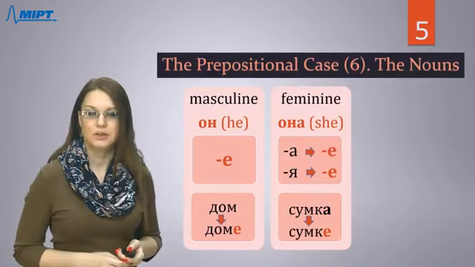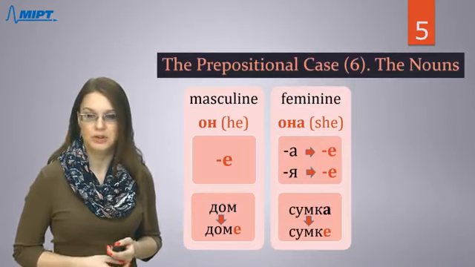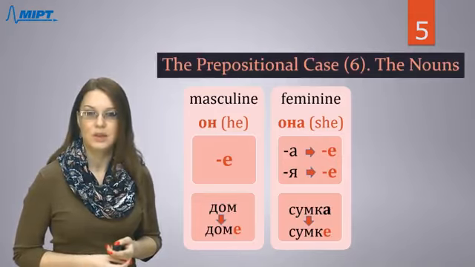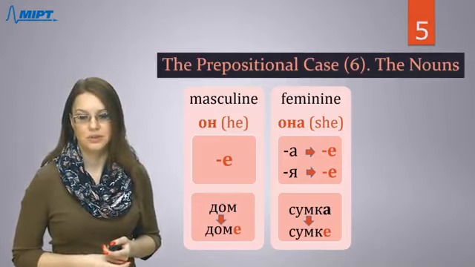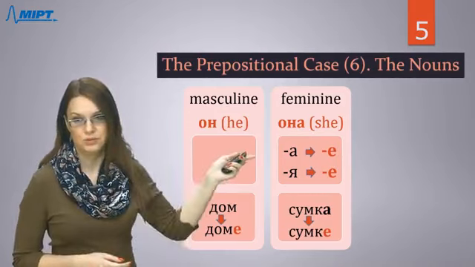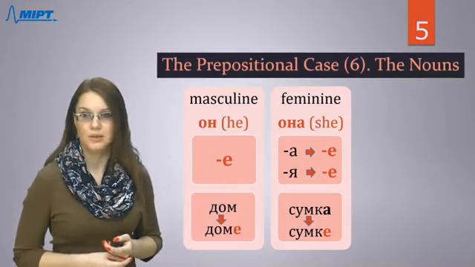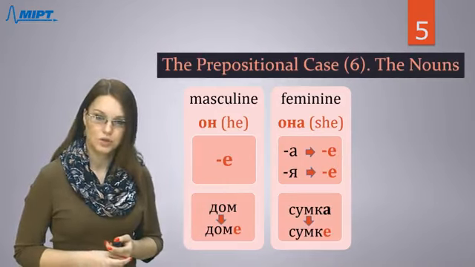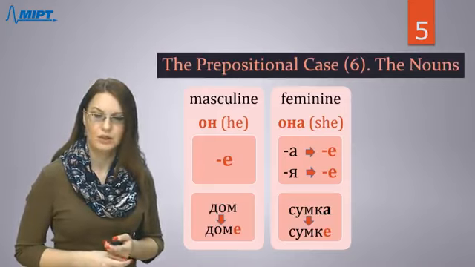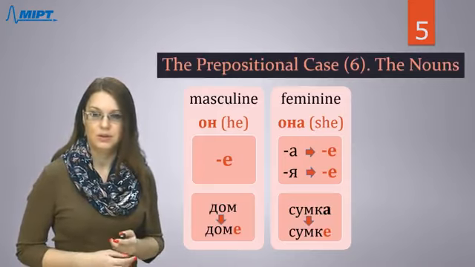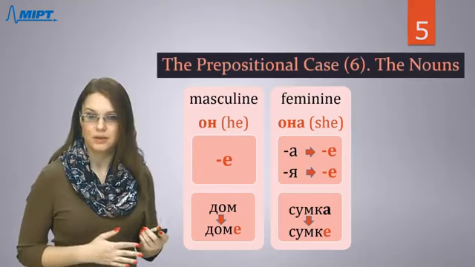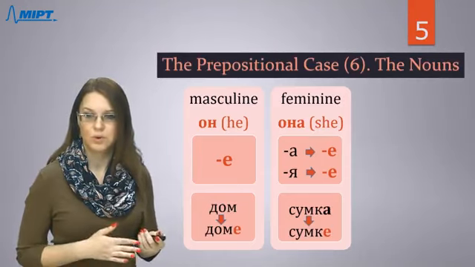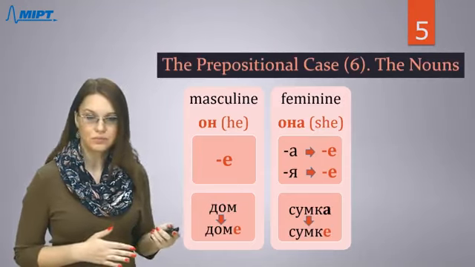Feminine: the letter «а» should be replaced with «е», and «я» should be replaced with «е» again. So you see, we use the same ending. For example, сумка, сумке. If you want to say in a bag, you will say в сумке.